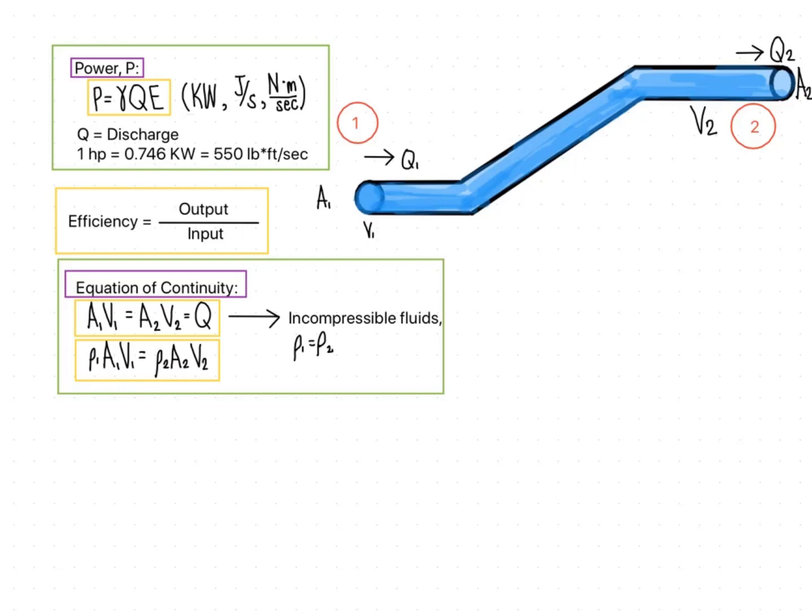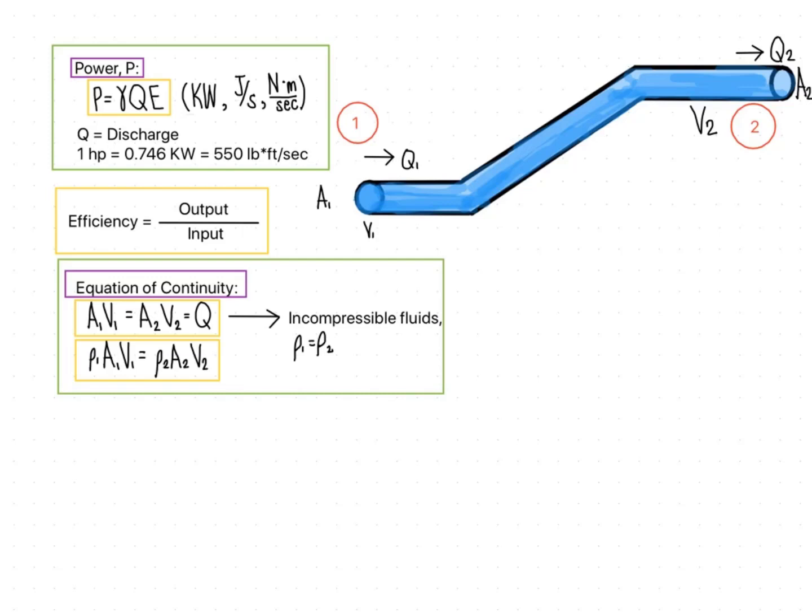By the principle of conservation of mass, continuous flow occurs when, at any time, the discharge Q at every section of the stream is the same. So, for the continuity equation for incompressible fluids, take note, if this is an incompressible fluid, therefore, the density at point 1 is also equal to the density at point 2, meaning the fluid is the same from point 1 to point 2. Okay.